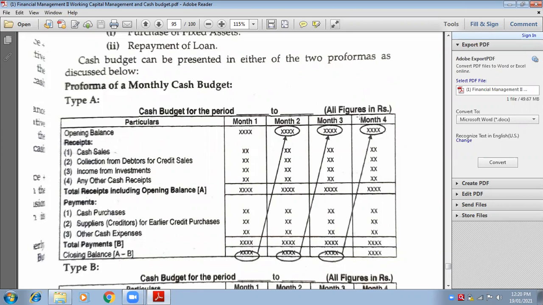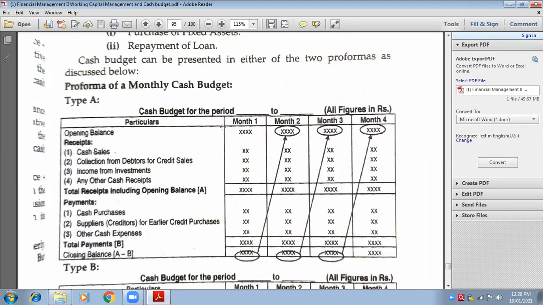So here you will write all figures in lakhs, or in crores, or in thousands. Then come to the format of how to make the columns: particulars, and then you have to make the amount columns.